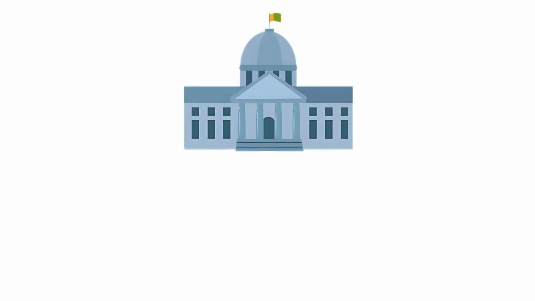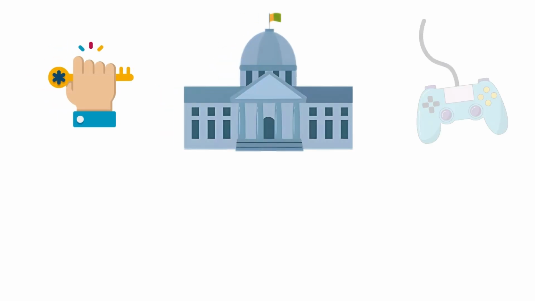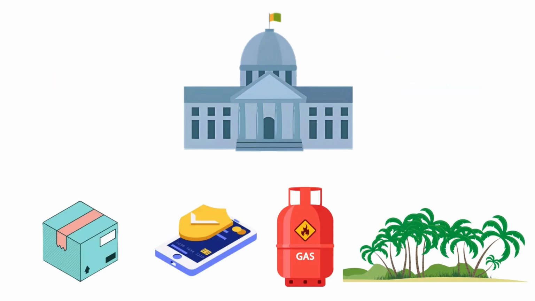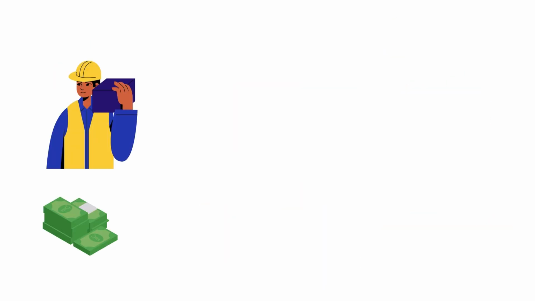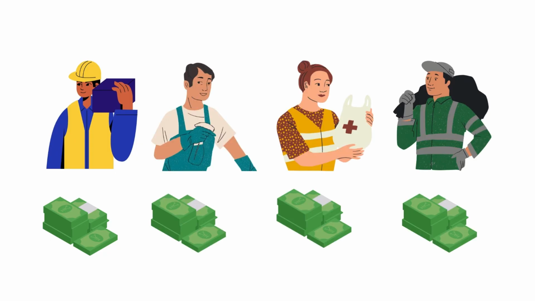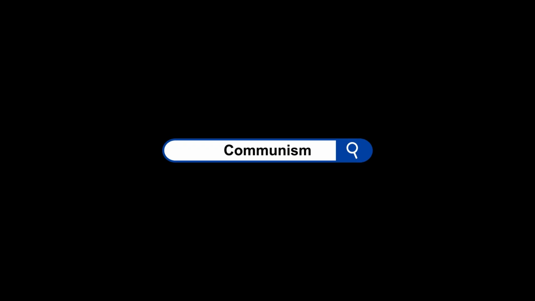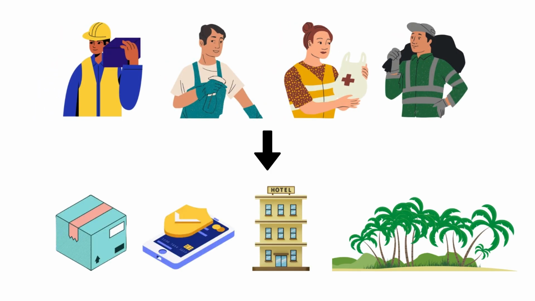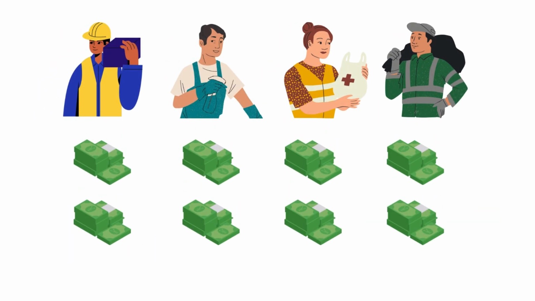Socialism, on the other hand, is where the government or state owns and controls everything, for example, the production of goods and services, natural resources, land, and so on. Citizens would earn a wage based on what they need, and everyone would earn the same regardless of individual performance. Whereas communism is the idea of the working class owning everything, and the collective output produced is redistributed based on need.